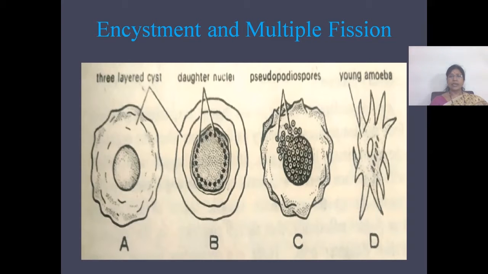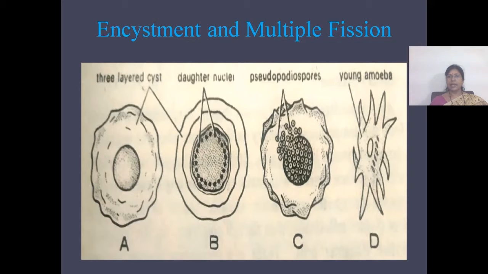The number of daughter nuclei that are formed varies from species to species, and within the same species also from time to time. And the type of multiple fission is named according to the stage in the life cycle at which the multiple fission occurs.